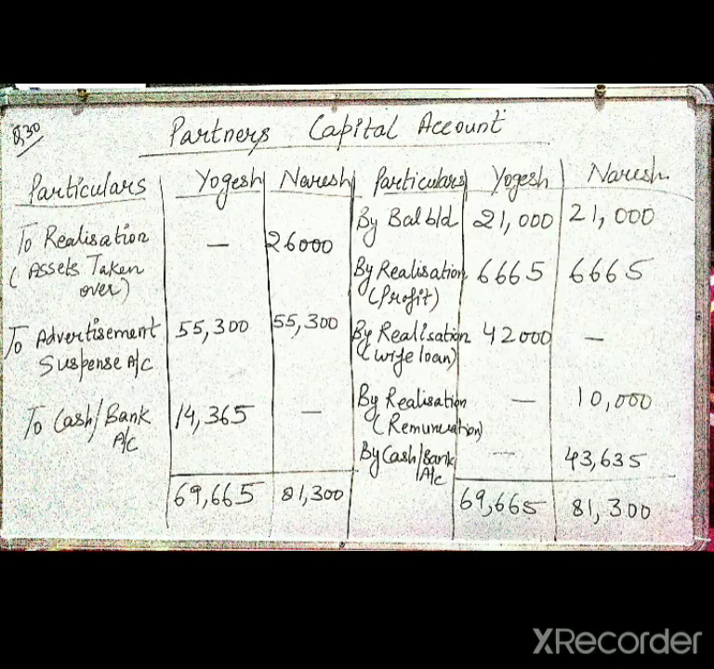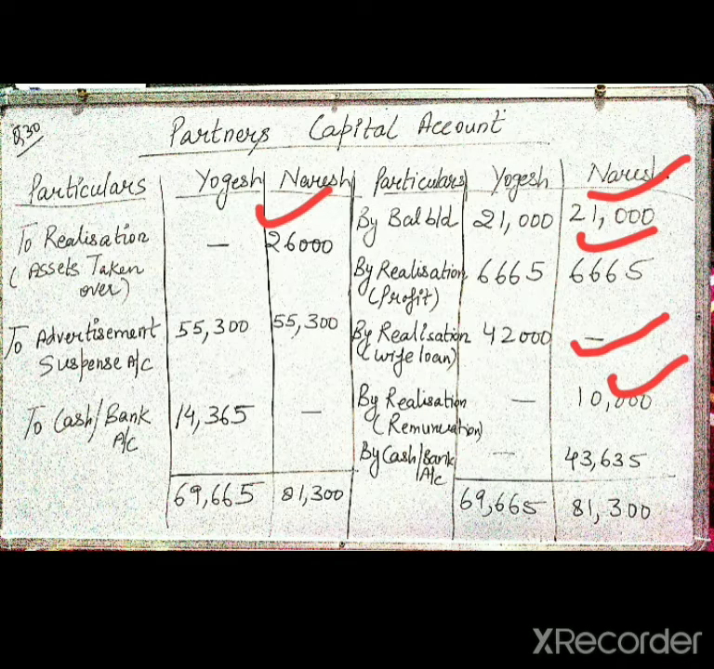After that, preparation of the partners' capital account. First of all, we have transferred the partners' capital account balance, then the realization profit, then Yogesh, who had paid his wife's loan. We are transferring it on the credit side. Then the remuneration which was given to Naresh will also come on the credit side. Then the asset which was taken over by Naresh will come on the debit side, meaning we have to pass opposite entries according to the realization.